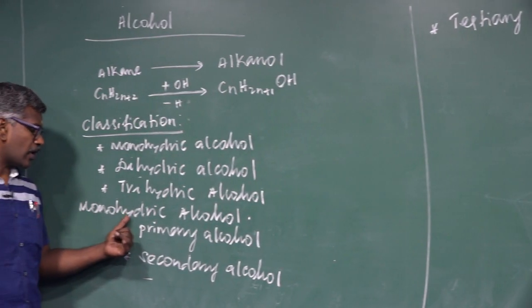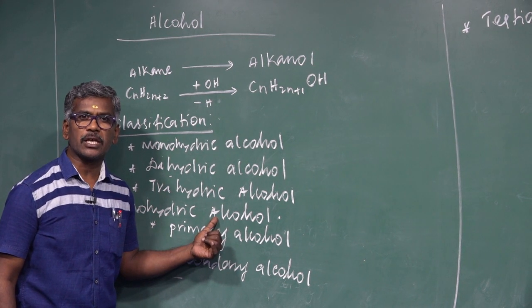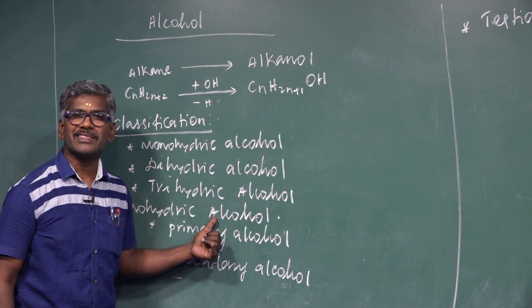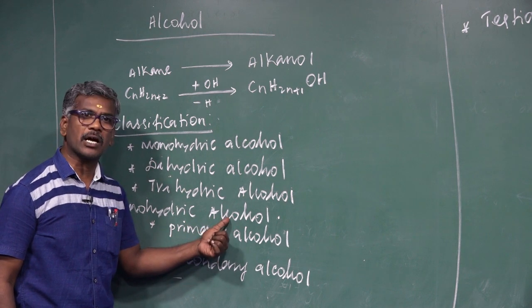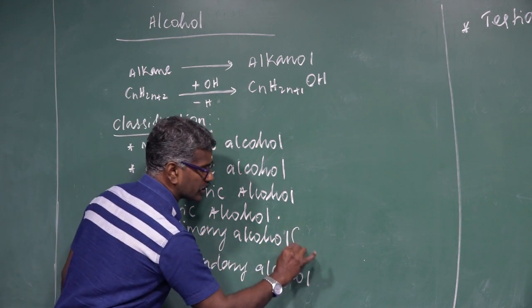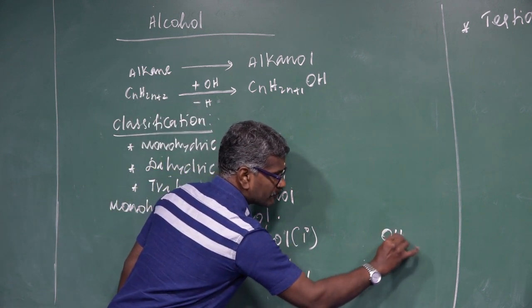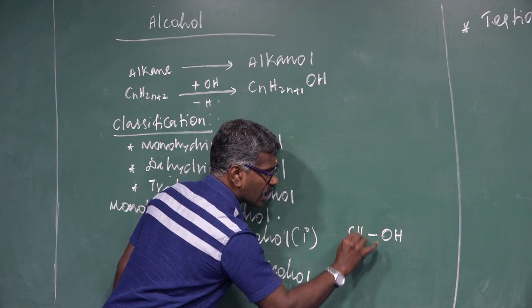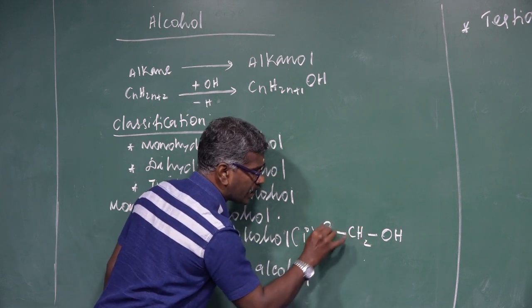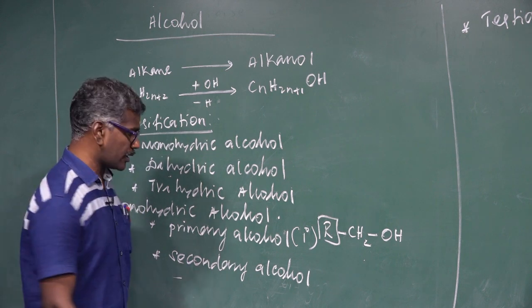What is the meaning of monohydric alcohol? An organic compound containing only one OH group is called monohydric alcohol. What is the meaning of primary alcohol? Primary alcohol notation is 1 degree. The functional group is attached to the carbon carrying 2 hydrogens and 1 alkyl group. This is known as primary alcohol.